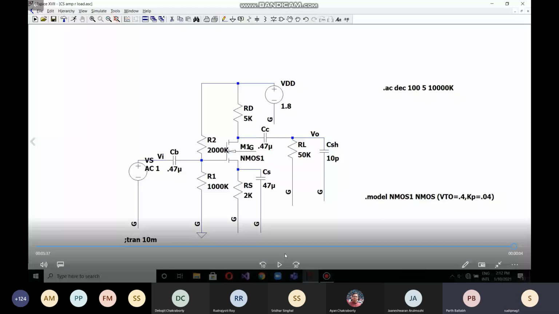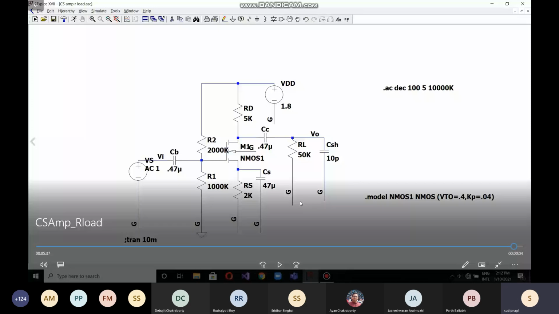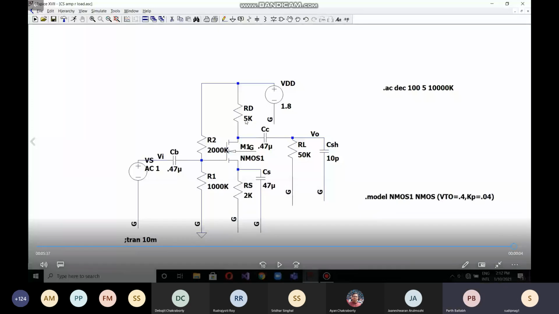So here you have seen the effect of the load value. Okay, so RL was changed, and as a result, the values of gain and bandwidth are proportionately scaled up or down. The same thing you can do by changing the RD values also. If you change RD and RS values, obviously your gain is going to change, and proportionately your bandwidth will also change. That means if gain is increasing, bandwidth is decreasing, and vice versa. Tentatively, the gain bandwidth product is a constant value, but it is not a hard constant, so obviously there will be some variation if you go over a large range.